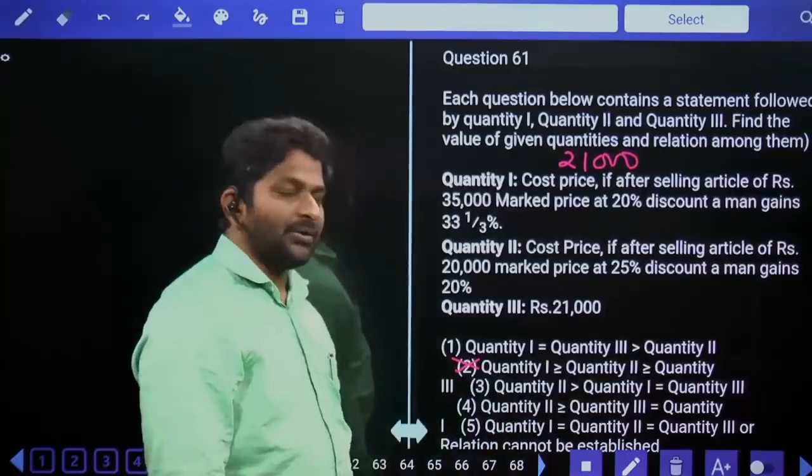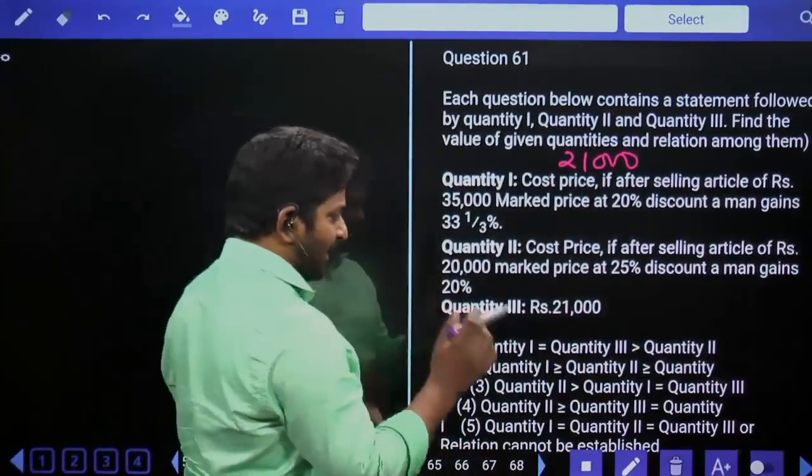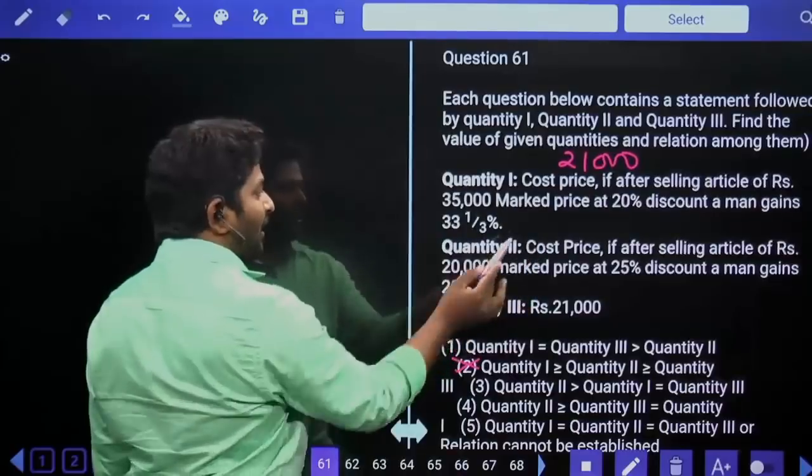Q1 is equal to Q3. Yes, multiple possibilities are there. Let's calculate Q2 also. Cost price we have to calculate.